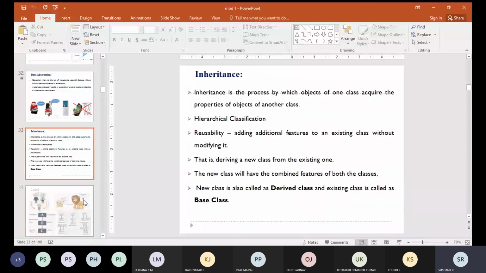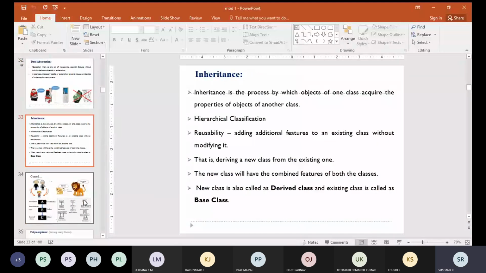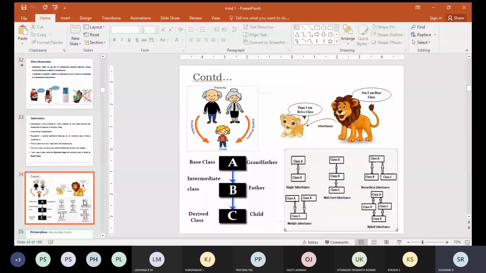You know what the advantage of inheritance is, what a base class is, what a derived class is, and how many types of inheritance there are. In the last class I gave some 4 examples: single inheritance, multi-level inheritance, hierarchical inheritance, multiple inheritance, and I asked you to implement hybrid inheritance.